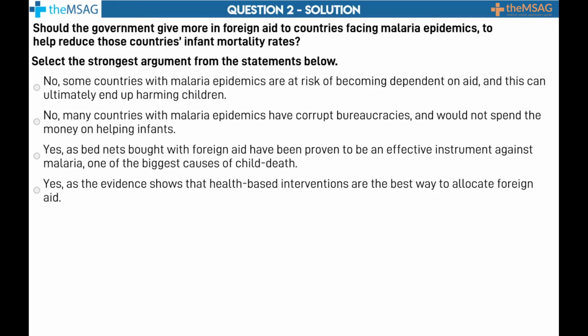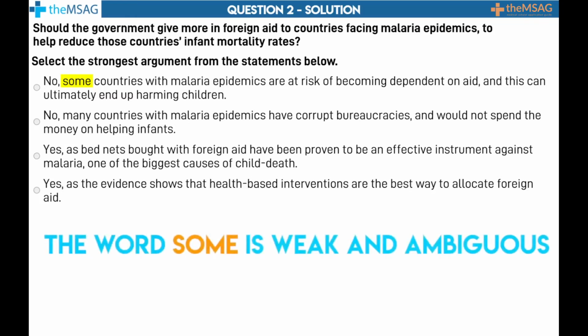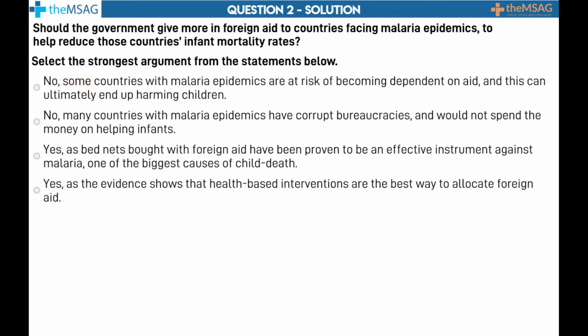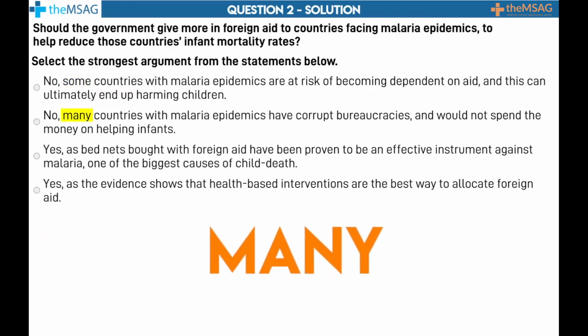The first option uses the soft qualifier some. Some countries with malaria epidemics are at risk of becoming dependent on aid. Not only does the argument give no grounding for this, the word some is weak and ambiguous. Think about it. Are we talking about 1% of relevant countries or 99%? We cannot tell from a statement like this. Equally, the second choice uses the word many. Many countries with malaria epidemics have corrupt bureaucracies. The word many is as equally vague as the word some, giving no definitive facts on the matter.